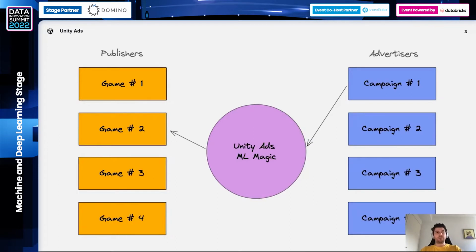So let's start. The Unity ads is a middleman between publishers and advertisers. Publishers are game creators who create new games and they want to make money by doing it. So they place ads in their games to be paid. Advertisers, on the other hand, want to bring new audience, new gamers into their games, and Unity ads connects these 2 parties together. So we are ensuring that publishers will get a lot of money by publishing ads. Advertisers will get the most relevant audience they're looking for, and the gamers can get the most personalized ads as possible.